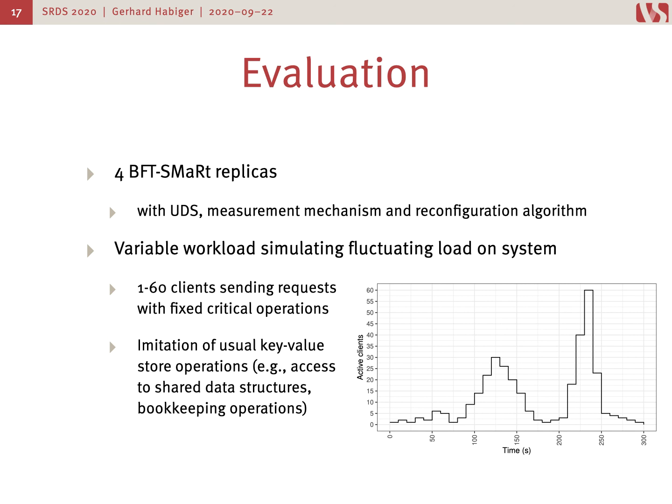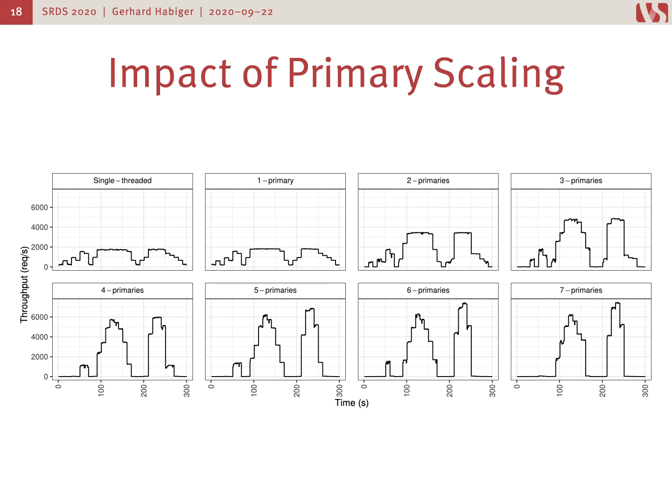For our first evaluation, we wanted to show and prove that the scaling of primaries, so the number of threads included in our scheduling round, has an impact on performance. So we measured using a statically configured scheduler without the reconfiguration algorithm, and we ran the workload against these static configurations. We see here the single-threaded version without any modifications, so that's vanilla BFT-smart, using a certain request type, and 7 configurations of our UDS algorithm ranging from 1 to 7 primaries.